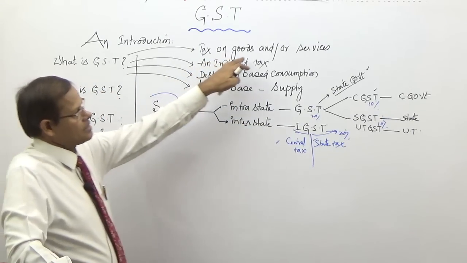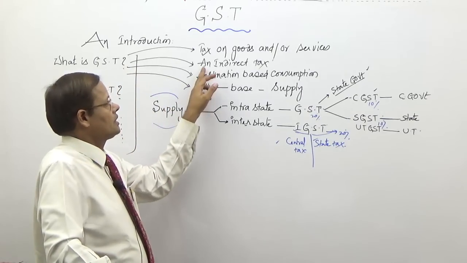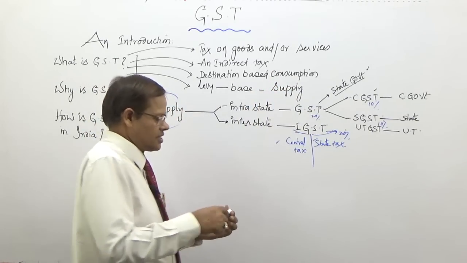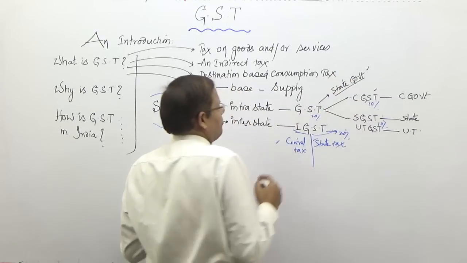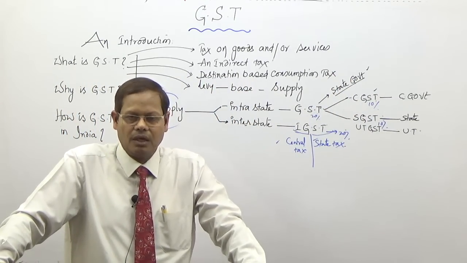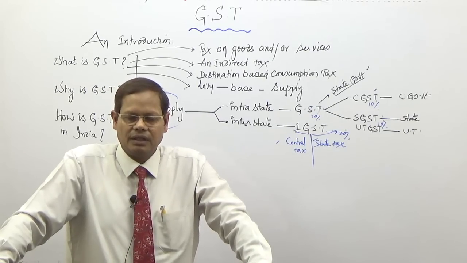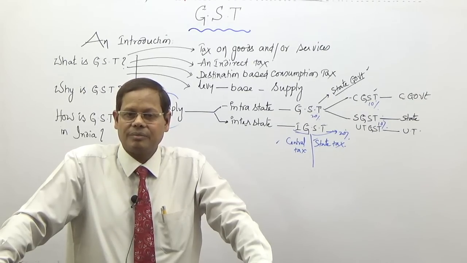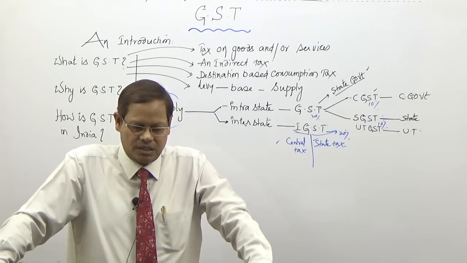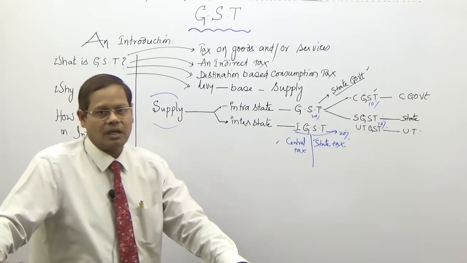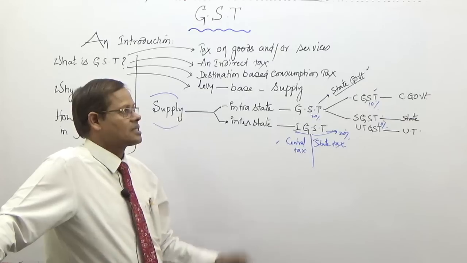So it is a tax on goods and or services, it is an indirect tax, and it is a destination based consumption tax. Destination based consumption tax means it is a tax on destination. When there is a consumption, there is a tax. Suppose the consumption is in Delhi, the tax will be going to the state of Delhi. But in the earlier taxation system, that was not guaranteed. Earlier it was mainly production based or sale based, particularly if you look at CST, etc. But now it is consumption based.